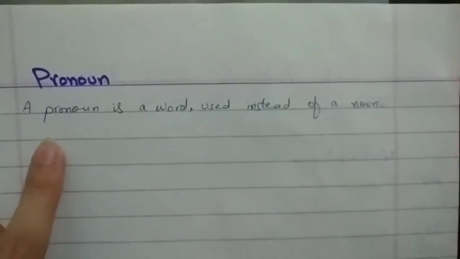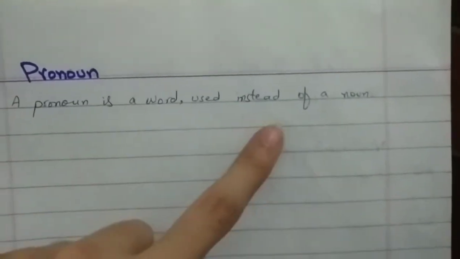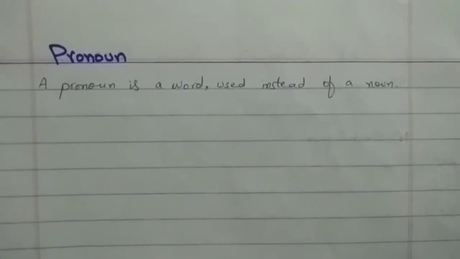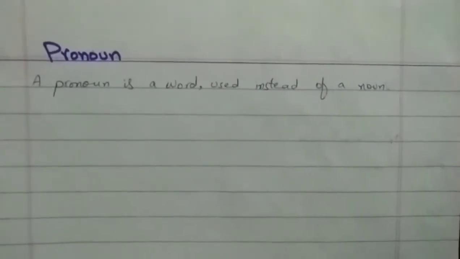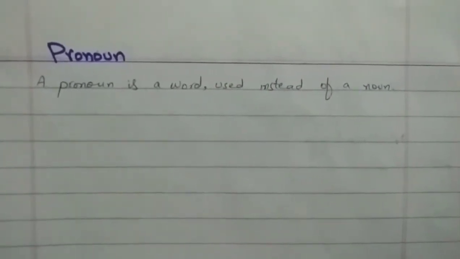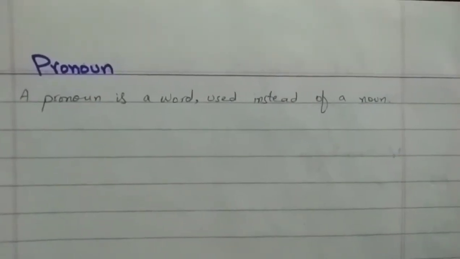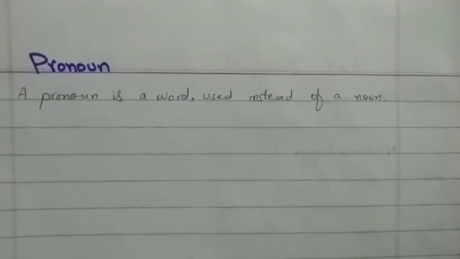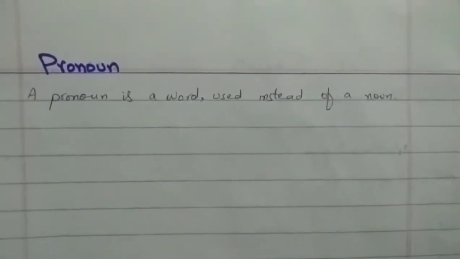Here we have the exact definition: a pronoun is a word used instead of a noun. So why do we use a pronoun in the place of a noun? The answer is, we use a pronoun to avoid the repetition of the noun. For example, if you say "Afshan was absent because Afshan was ill," that would be incorrect.